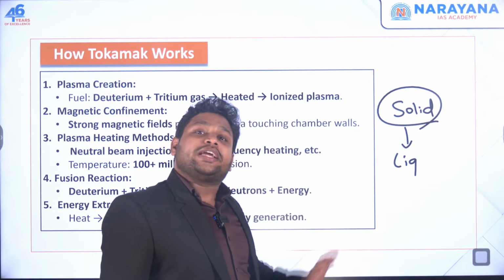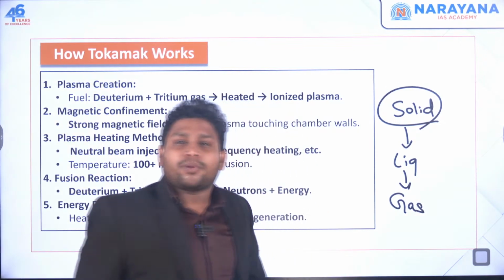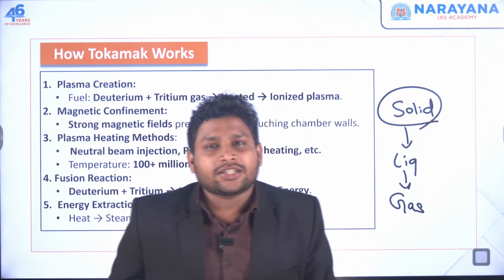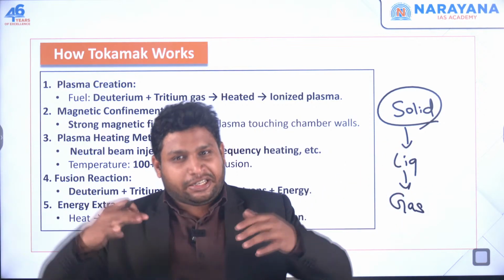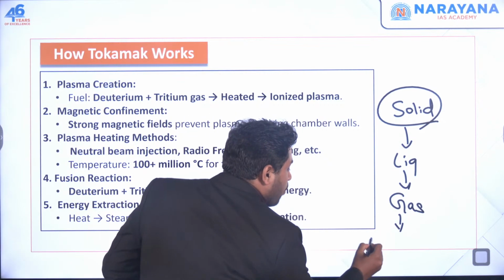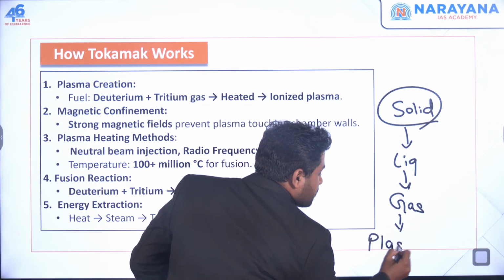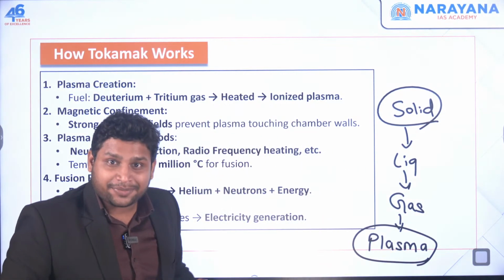Now if you give more heat to this liquid, it will turn into gas, right? But what will happen if we give more heat to something which is in gas form? If you give it that million degrees Celsius heat, this gas will turn into a new form which we call plasma. Okay, this is the next state of matter.